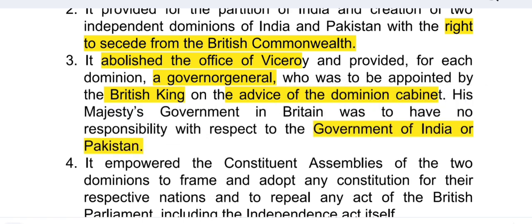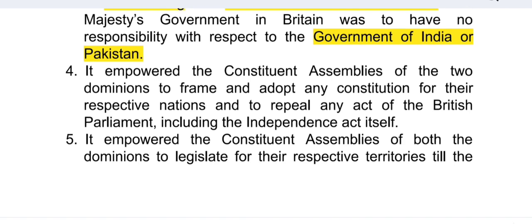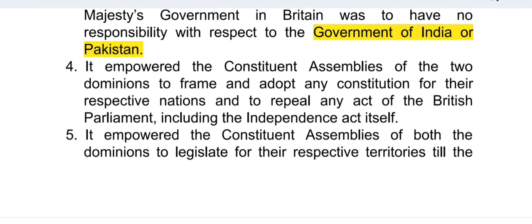It empowered the constituent assemblies of the two dominions to frame and adopt any constitution for their respective nations, and to repeal any act of the British Parliament, including the Indian Independence Act itself. So this act empowered the constituent assemblies of the two dominions, that is India and Pakistan, to frame and adopt any constitution of their respective nations and to repeal any act of the British Parliament, including this Independence Act itself.